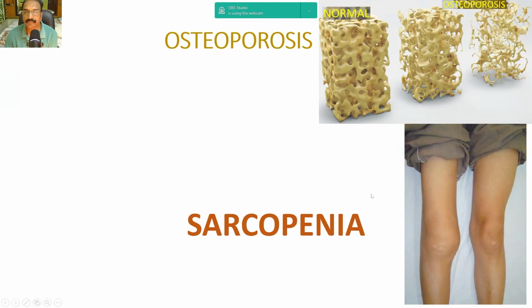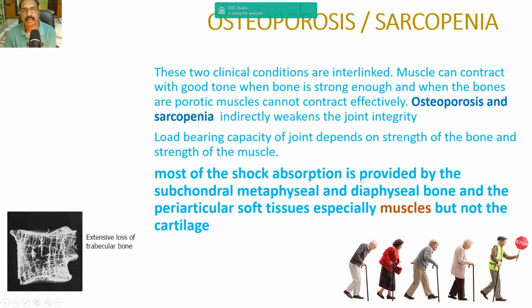in osteoarthritis. Here you see this is a normal bone, the density of the bone, and as age advances, the bone becomes so thin due to osteoporosis. And this thin trabeculae are likely to collapse when the muscles won't support the bone. This osteoporosis and sarcopenia are interlinked. Muscle can contract with good tone when bone is strong enough, and when the bones are porotic, muscles cannot contract effectively. Osteoporosis and sarcopenia indirectly weaken the joint integrity.